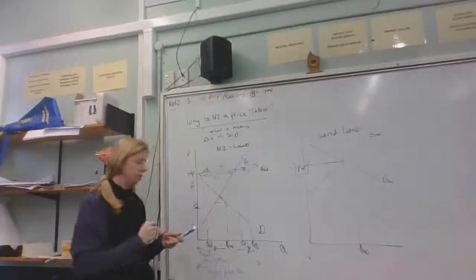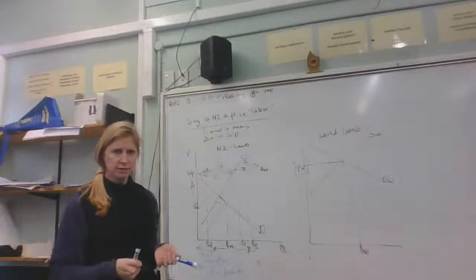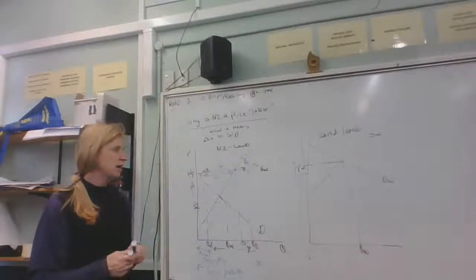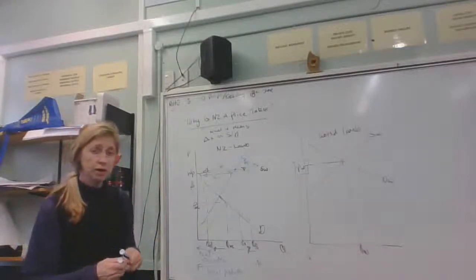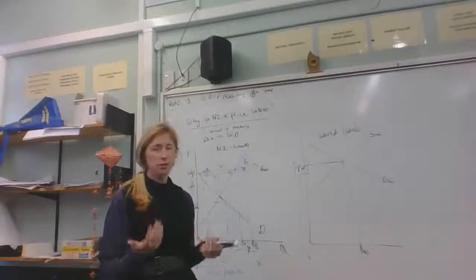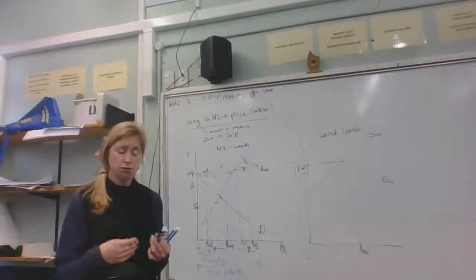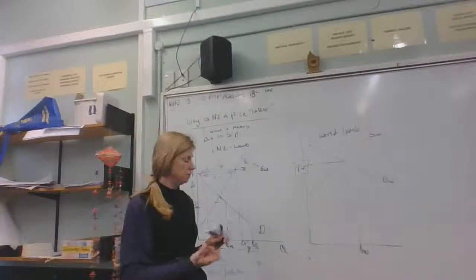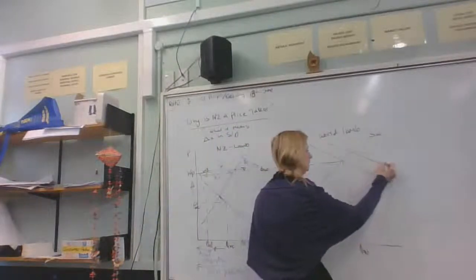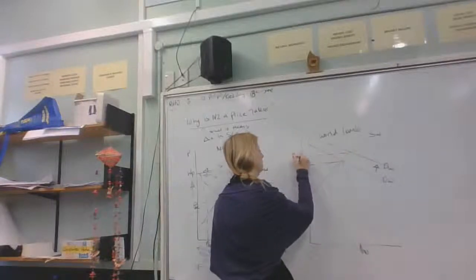Okay, now you're probably thinking, what could cause the world price to change? All right, so the world price does change all the time. A really big country like America, or say China, if they were to increase their local demand, so domestic consumption in those countries increases, they're really big, they're massive, they've got heaps of consumers, way more people than us. So they, in effect, could increase the world demand, and then that would increase the world price.